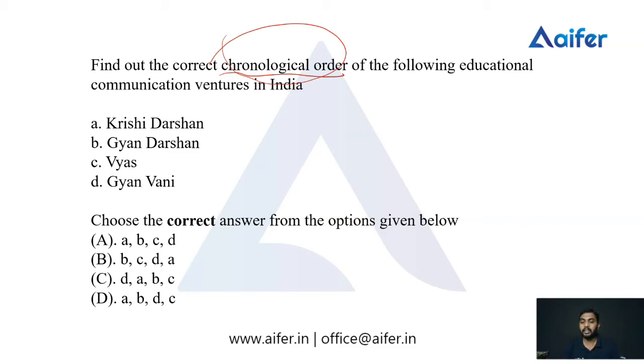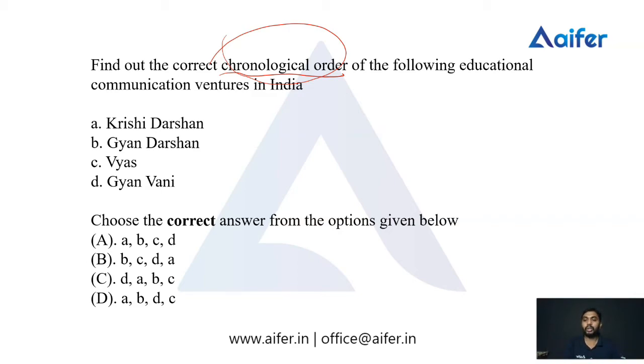For answering this question, we need to know when Krishi Darshan was established, when Gyan Darshan was set up, when Vyas was introduced, and when Gyanvani was set up or started. We need to know in which year each was inaugurated.